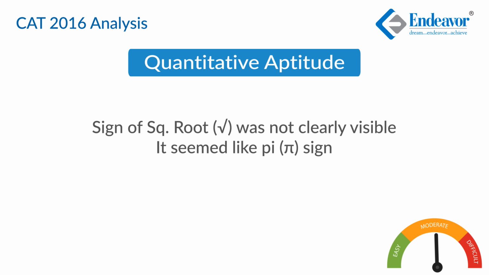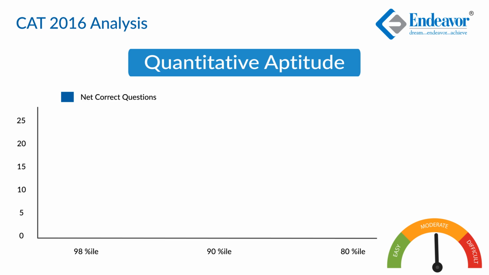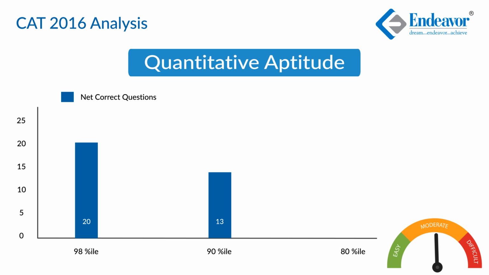A mature CAT taker would have probably cracked it, but it was a distraction and did drain off certain time. All in all, the percentile predictions for this section: a 97-98 percentile can be at 20 net correct, a 90 percentile at approximately 13 net correct, and an 80 percentile at approximately 9 net correct questions.